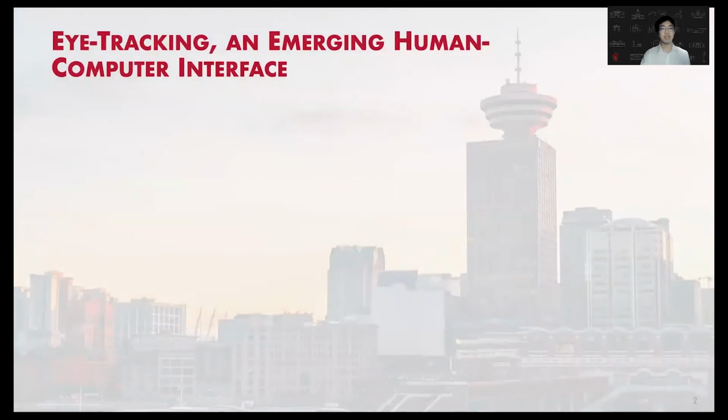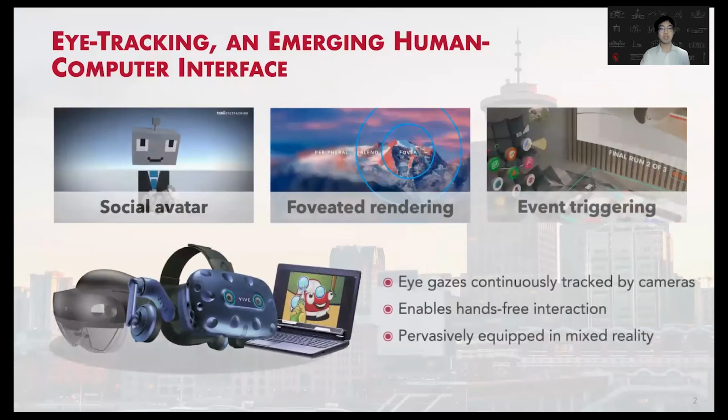The eye tracking is an emerging human-computer interface, and it is equipped with a lot of rising mixed reality platforms such as Microsoft HoloLens. The eye tracking enables hands-free interaction between the human and the machine. The applications include social avatar, foveal rendering, event triggering, and so on, that can improve the user's experience in mixed reality.